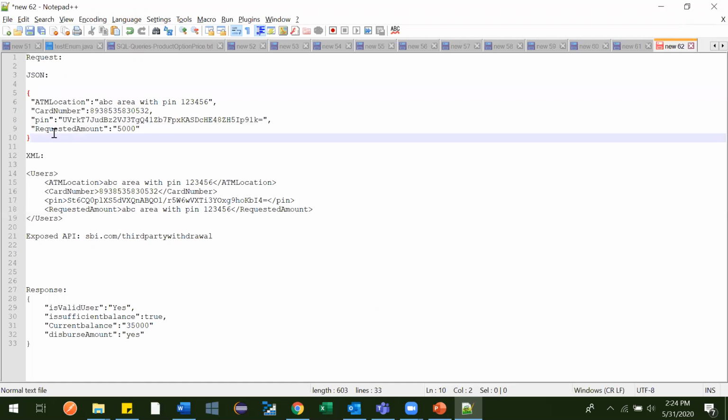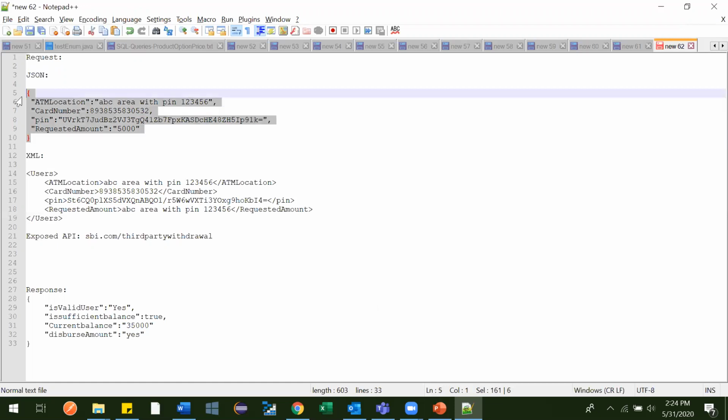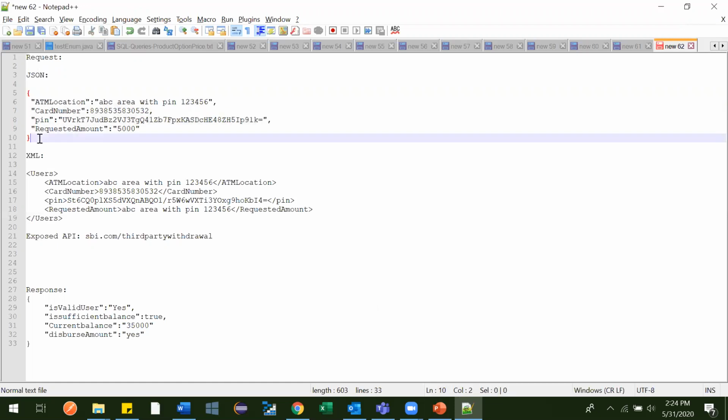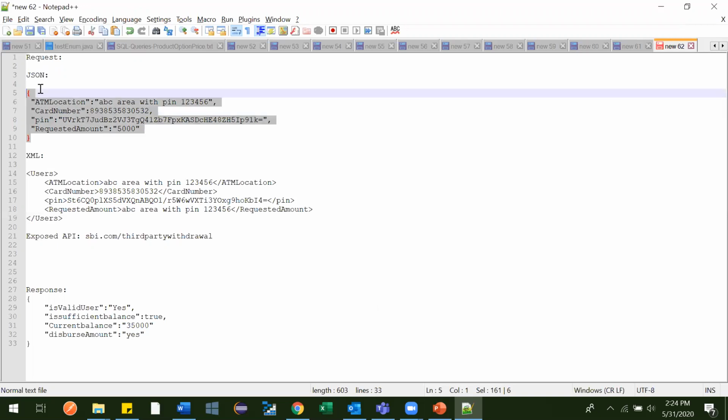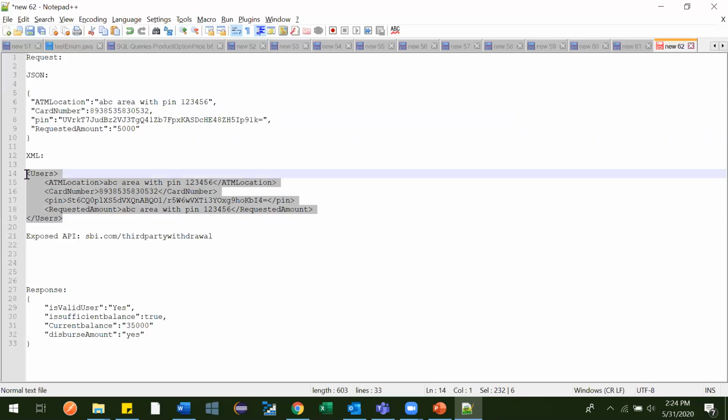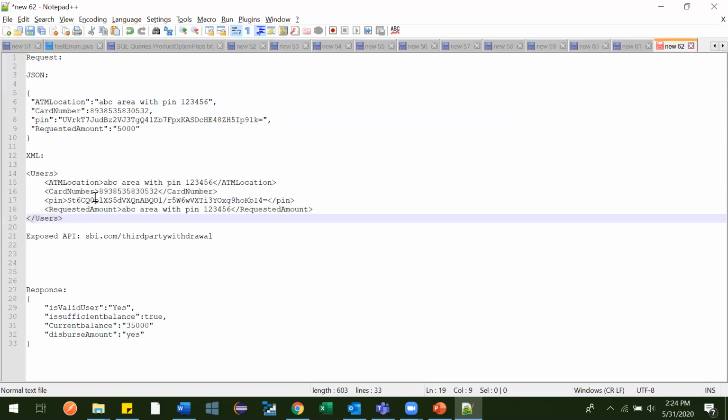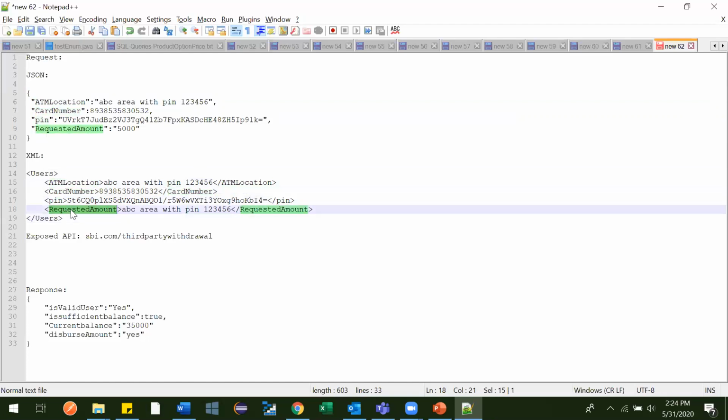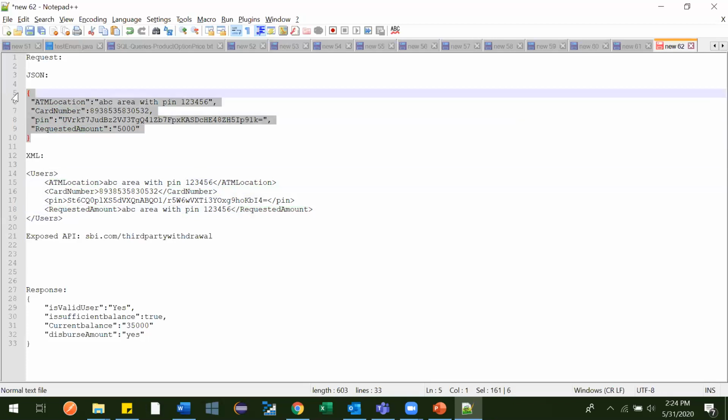In what all ways can this data go? This representational state can go in any form, whether text or other, but here we will consider the JSON format. It can also go in the form of XML. This is how XML looks, a similar representation of this one. This is the card number, this is the PIN, this is the requested amount. So this is what REST is.